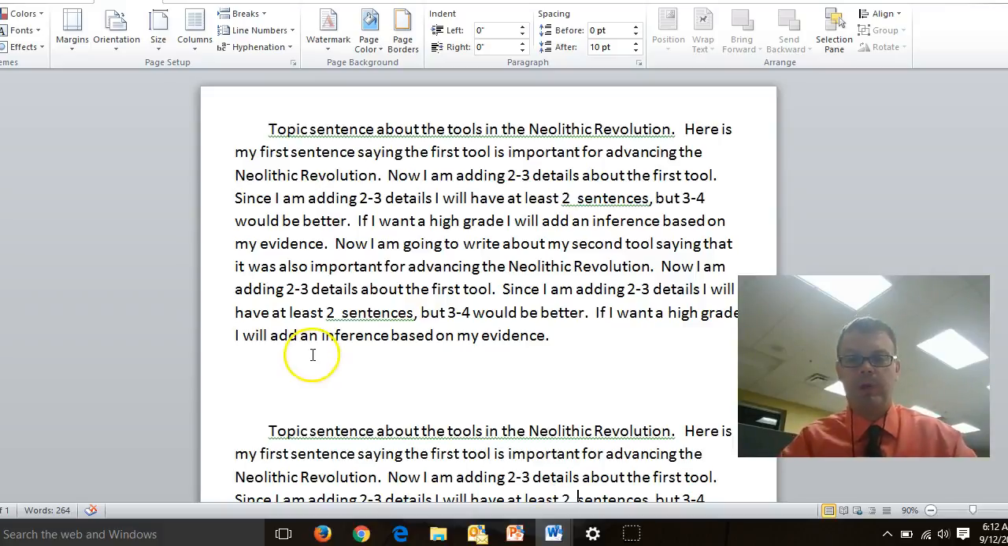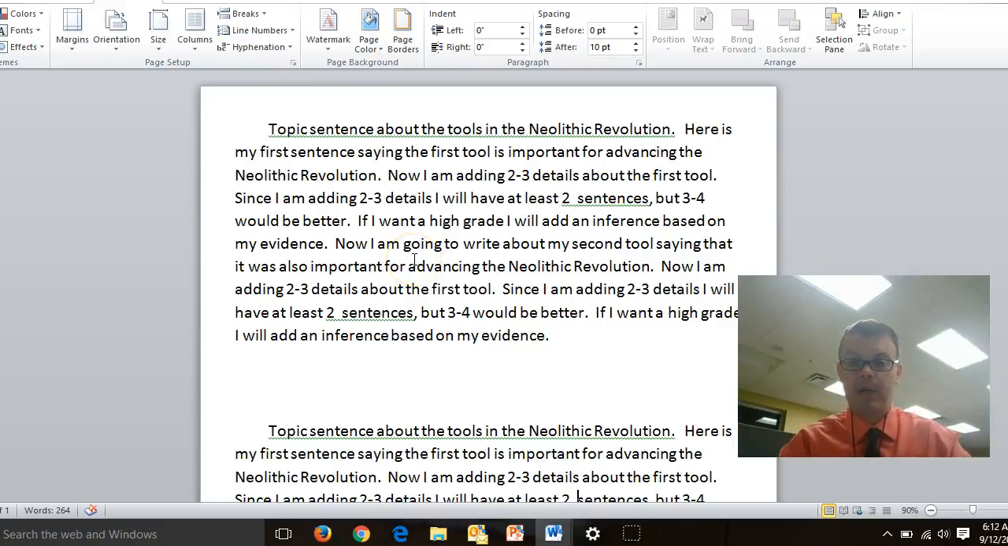Again, first spot right here, topic sentence about tools and the Neolithic Revolution, put that first. Then I put here, here's my first sentence saying the first tool is important for advancing the Neolithic Revolution. Make that a good way to bring up your first tool. Now I'm adding 2 or 3 details about the first tool. Since I'm adding 2 or 3 details, I'll have at least 2 sentences, but 3 or 4 would be even better.